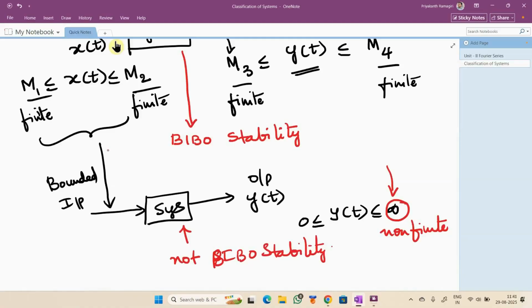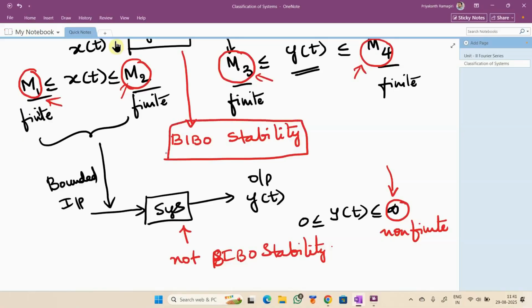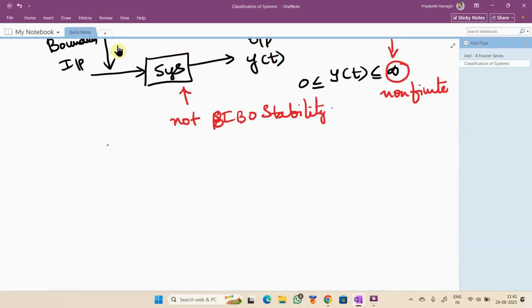Yes, sir. Now, one point I want to mention: you can see the limits here, M1 and M2, but you can see a different range here, M3 and M4. There is no rule that y of t lies between the same limits like M1 and M2. The only thing we have to think about is whether they are finite or not. Then we say that the system is BIBO stable. So whenever we are talking about stability in the case of systems, we always talk about bounded input, bounded output stability.